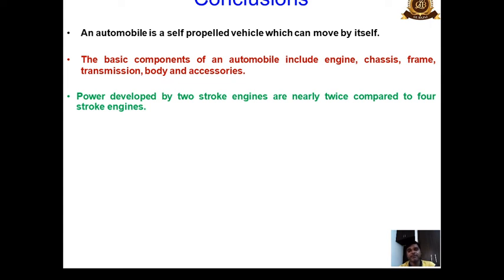But in four-stroke engines, there is one live stroke and three dead strokes. One live stroke means that stroke is producing power, and the rest three strokes are consuming power. So we can conclude that the power developed by two-stroke engines is nearly twice that of four-stroke engines.